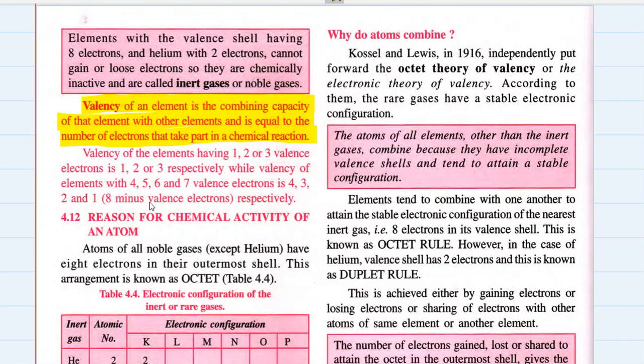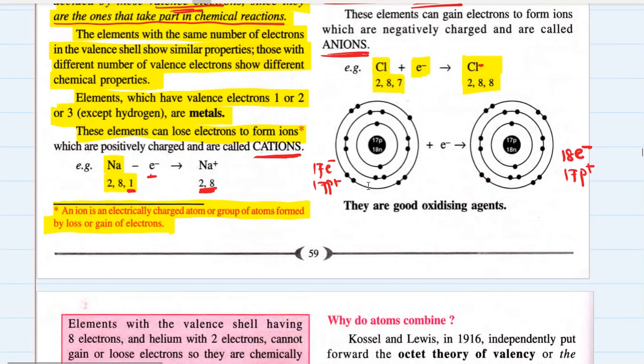So what is the valency of sodium? Sodium has a valency of 1. Why? Because sodium loses 1 electron and achieves noble gas electronic configuration, stable electronic configuration. So its valency is 1 plus. Why plus? Because after attaining the noble gas configuration, it acquires a positive charge. Or you can say that it is letting go of its electron. When you let go of negative charge, you become positive. That's the philosophy you have to remember. If you let go of your negativity, you become positive.